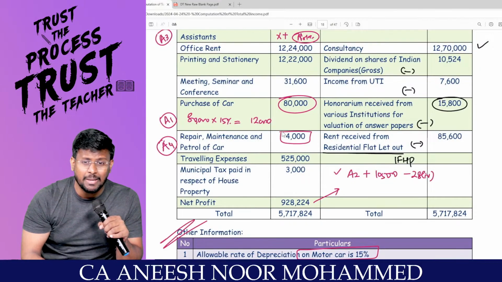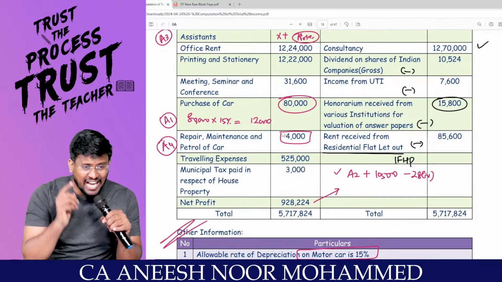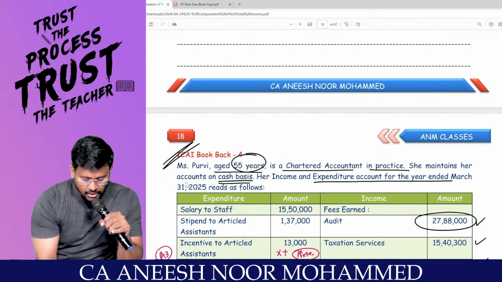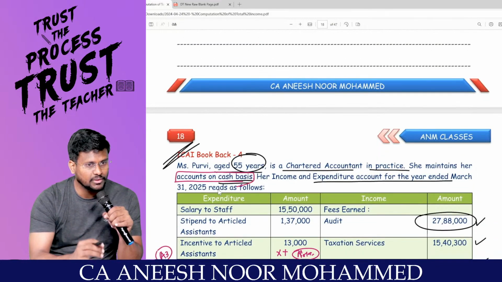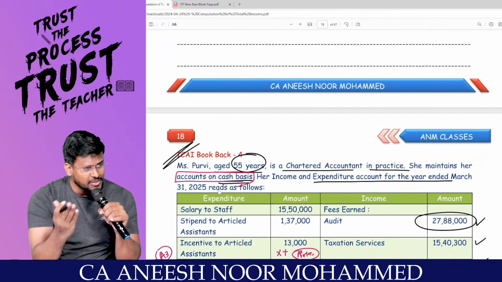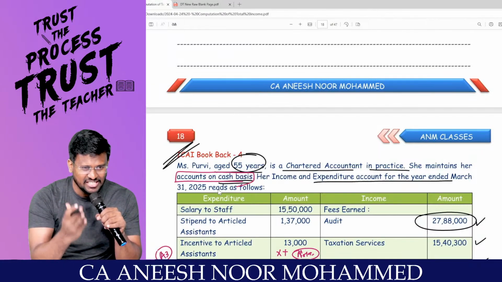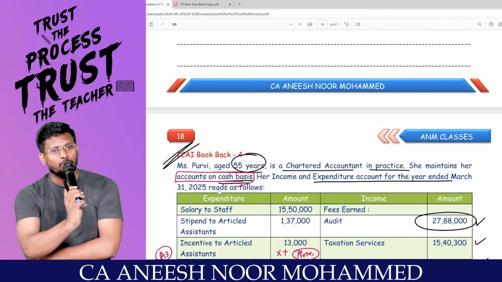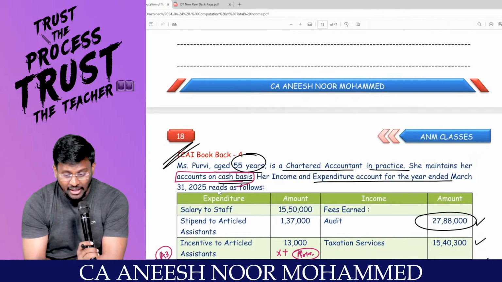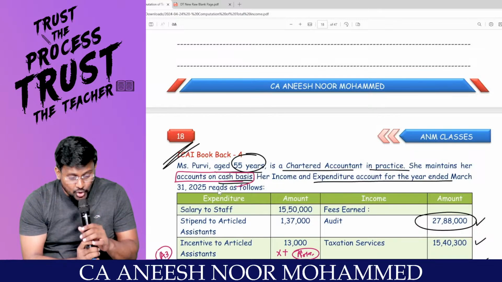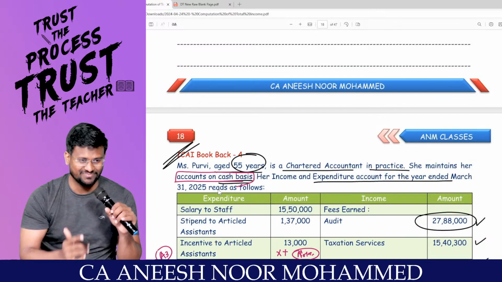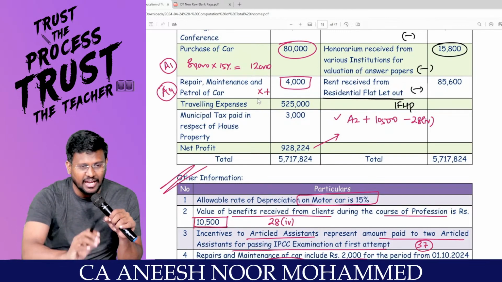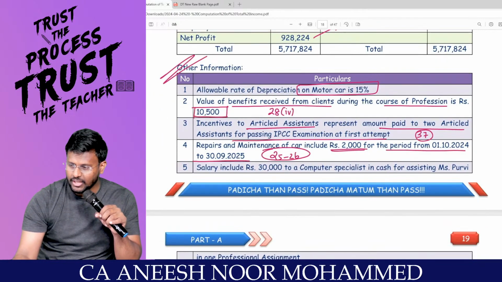This is a prepaid expense. Prepaid expense is an asset. It is not an expense. Right, sir? Read this line. Accounts on what basis? Then it is allowed. That means, my dear lovable students, cash basis in the sense means when you are incurring, then only will be debited to P&L account. So this year expense may be more, but next year expense will not come. That is why, sir, she maintains her accounts on cash basis. That is a twist. Understanding? Hence, nothing should be added back. Sir, every 4,000 is allowed while calculating the profits and gains of business or profession.